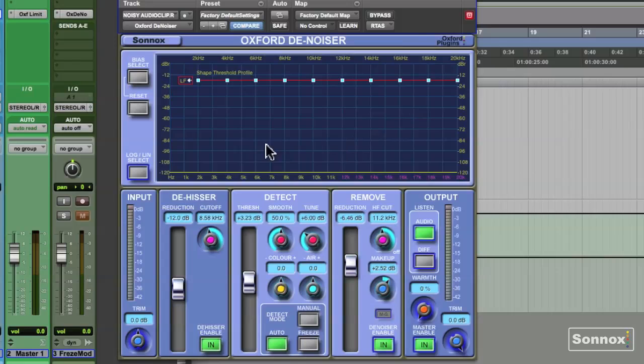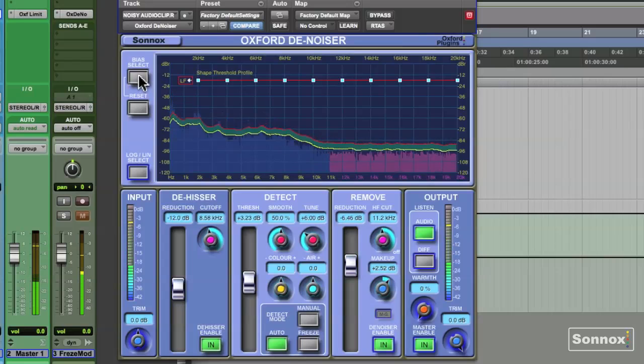There's also additional manual control that can be done in the Bias Select section. The yellow line indicates the shape reduction profile.